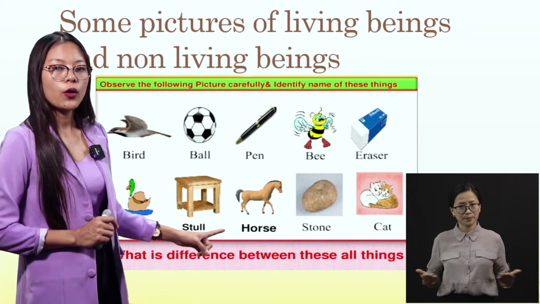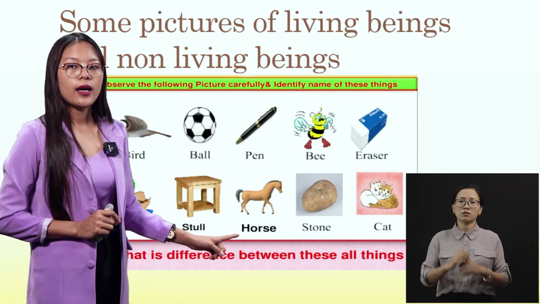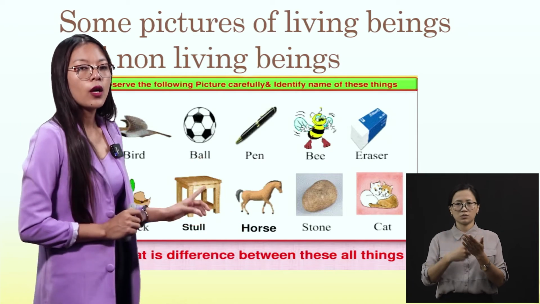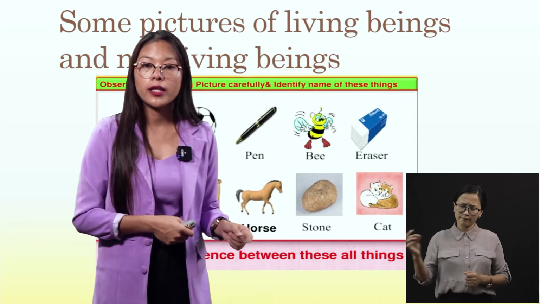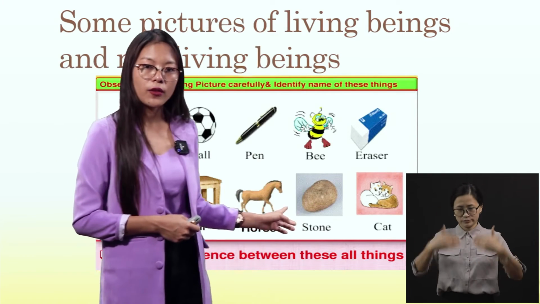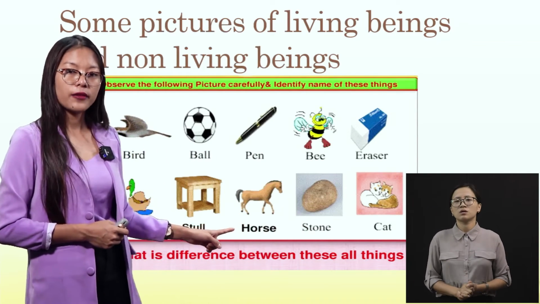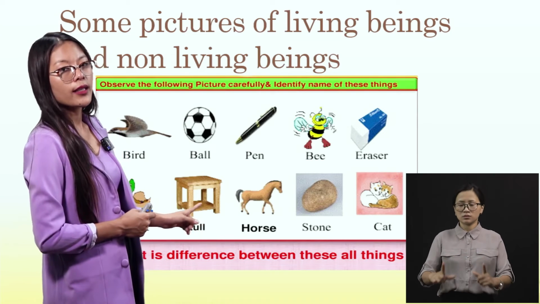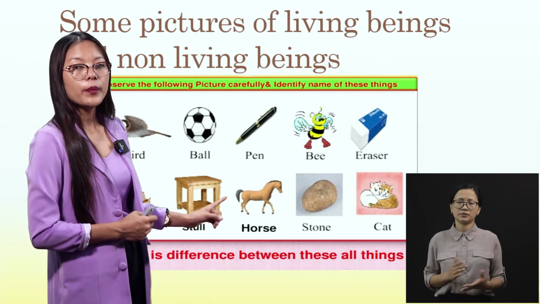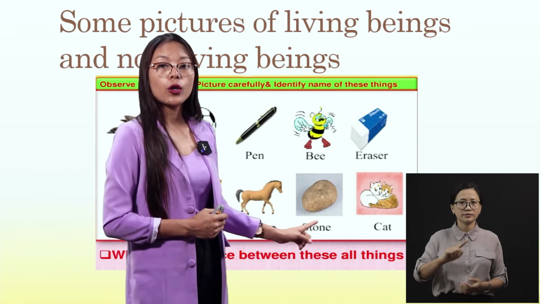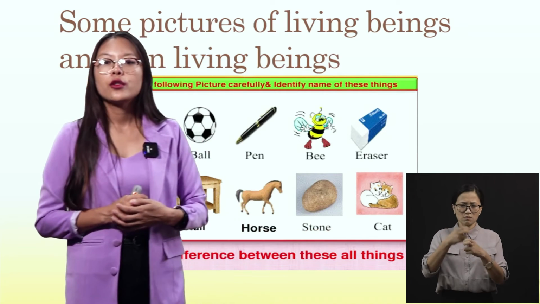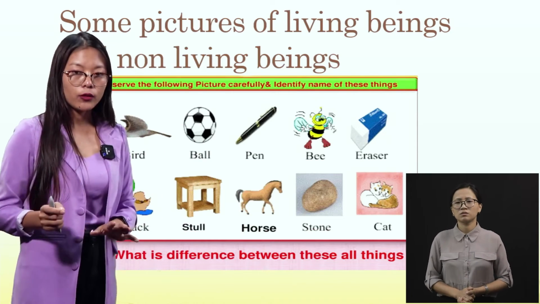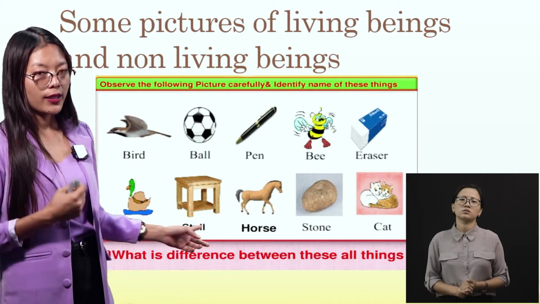Now next is horse. H-O-R-S-E, horse. Horse, it can run very fast, right? Without the help of human beings also. It can move by itself, right? So, horse is a living being. Now, next is stone. S-T-O-N-E, stone. Stone, it cannot move, we all know that. So, it is a non-living thing.